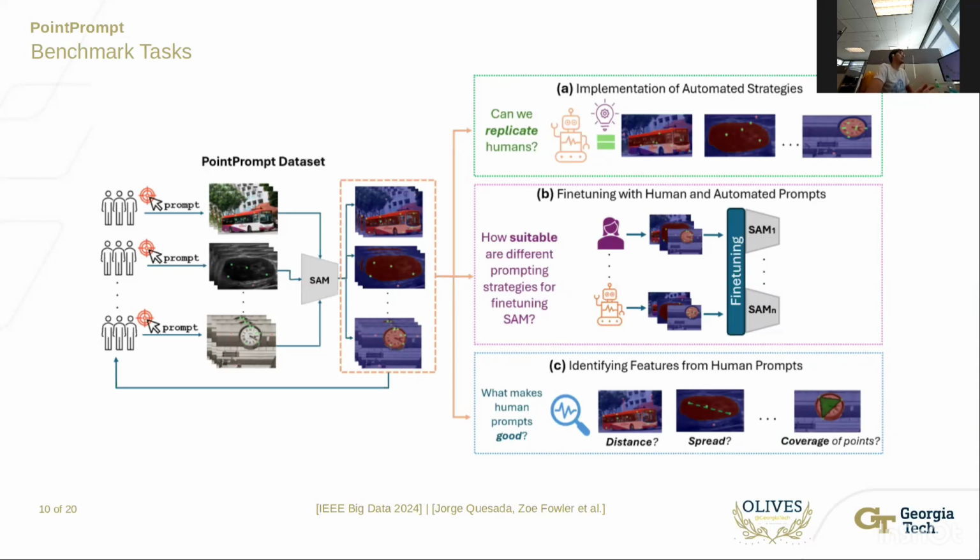In the second benchmarking task, we ask what strategies are best or more agreeing with SAM for a fine-tuning approach. Essentially, we fine-tune SAM both to human strategies and to each of the implemented automated strategies to evaluate how performance is improved for each of these. In our last benchmarking task, we ask what makes human prompts good, essentially by trying to identify interpretable features from prompting strategies to try to evaluate how informative these features are for decoding prompting performance.